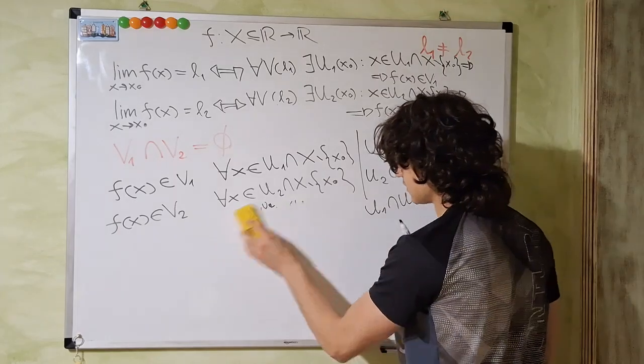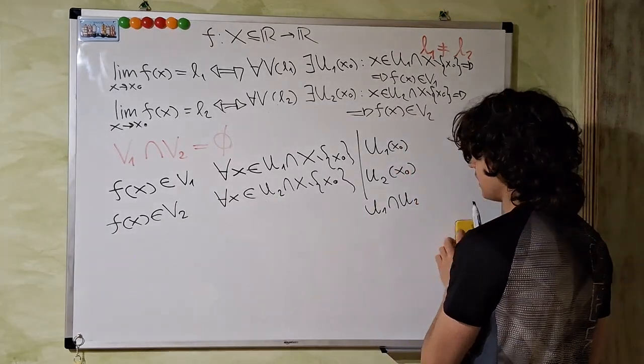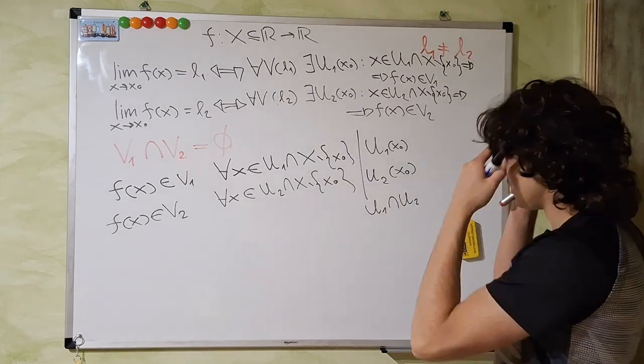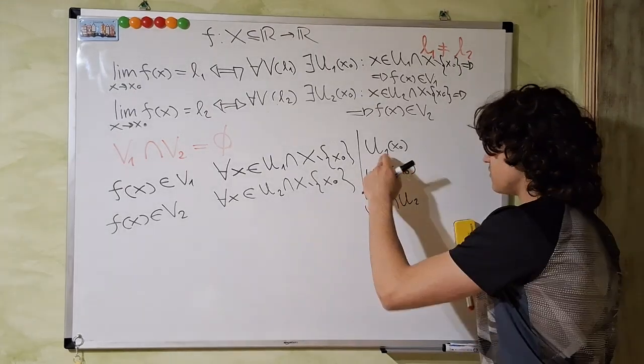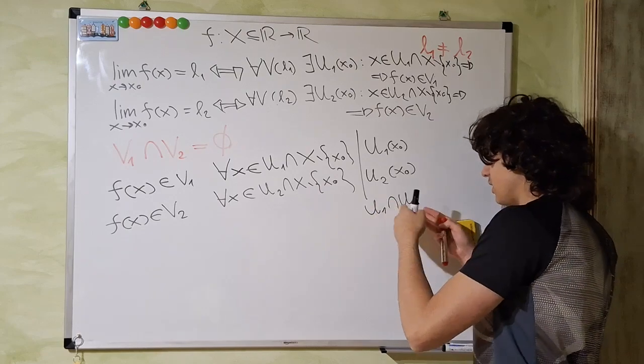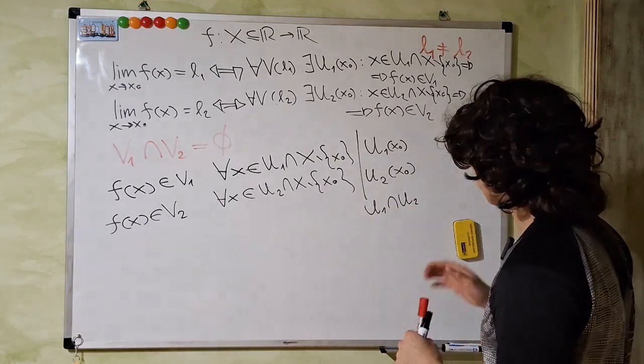So this is clear, and this also works for when x naught is infinity or minus infinity. So from this property, if those two are neighborhoods of x naught, so is U1 intersection U2.